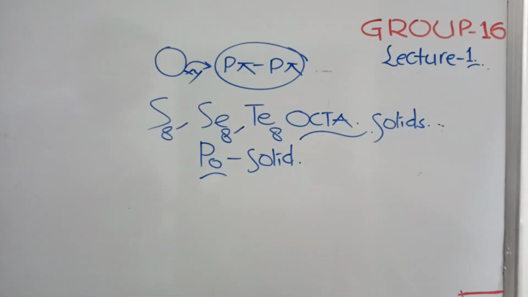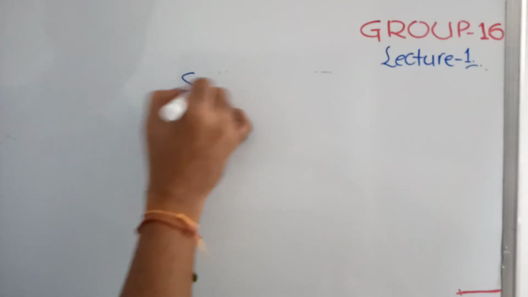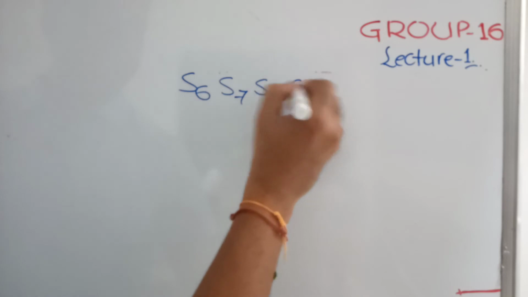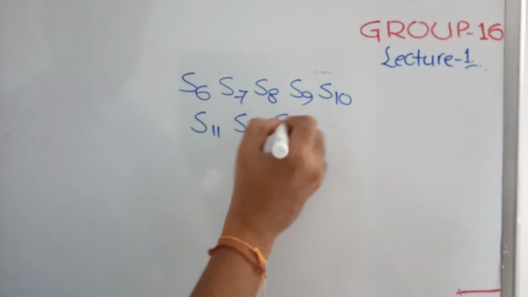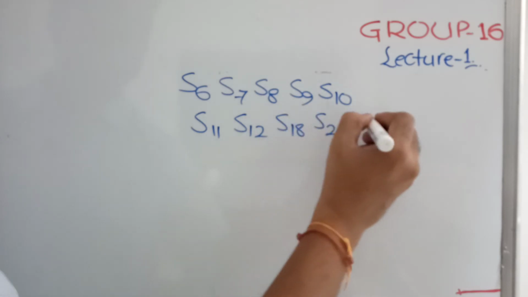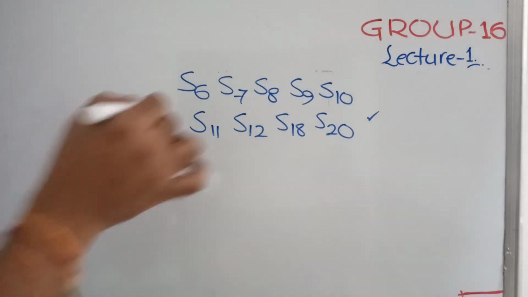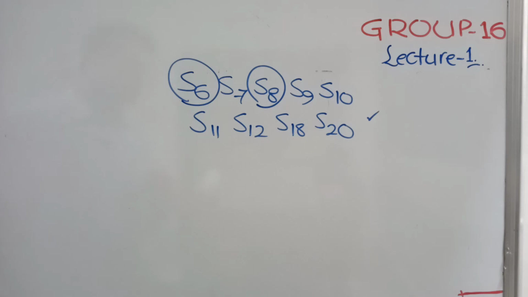Sulfur is very special. Not only S8, different forms are there for sulfur. That we'll see now. Sulfur can form S6, S7, S8, S9, S10, S11, S12, S18, S20. All these are possible for sulfur. But of these, generally we discuss S6 and S8. And in that, the S8 form is the more stable form.